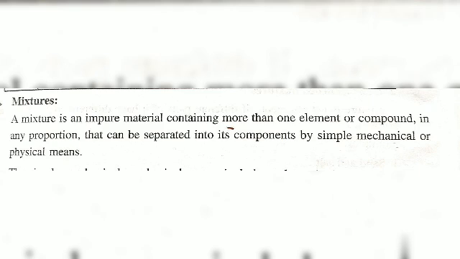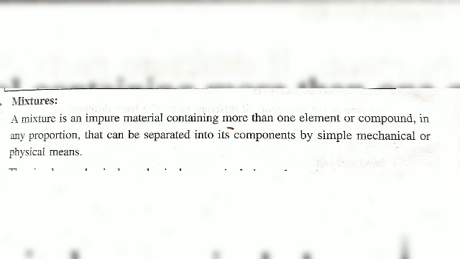Next, a mixture does not have a fixed composition. In other words, we may mix the components of a mixture in any proportion. In every case, it will be a mixture. And the melting point or boiling point of a mixture is not fixed. It depends on the proportion of the components.